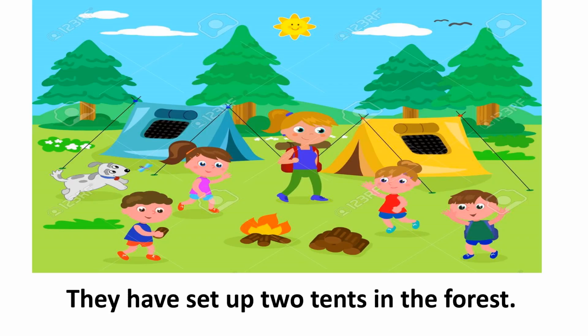Next, I can see 2 tents in this picture. So I have written, they have set up 2 tents in the forest. You can also describe these tents further with the help of the colors. For example, you can write, there is a blue and yellow tent in the forest.